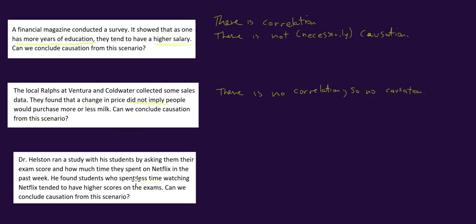Since less time on Netflix tended to give higher scores on exams, there is a relationship here. There is correlation. We do see some kind of relationship going on here. Now, is it true that spending less time watching Netflix caused somebody to have higher scores? Well, can you imagine somebody not owning Netflix? Would they automatically get a 100% on the exam? Right? This is not necessarily causation. So maybe there's causation, who knows? There is not, though, necessarily any causation.